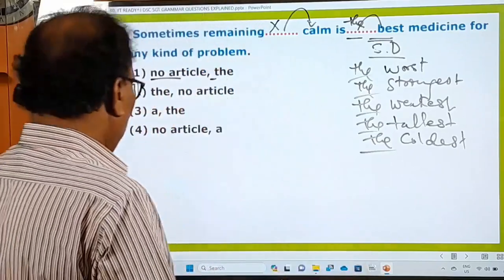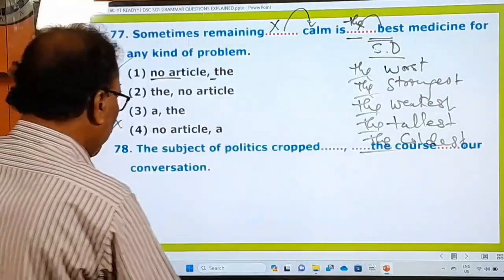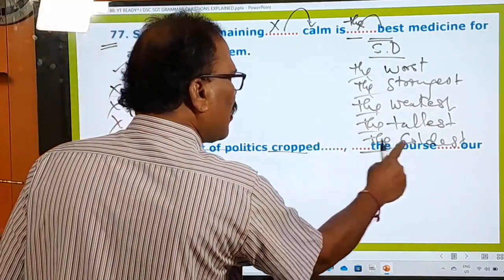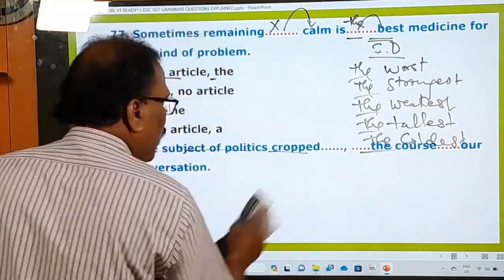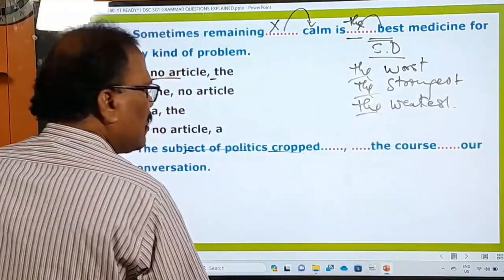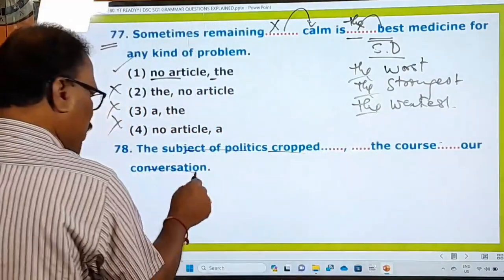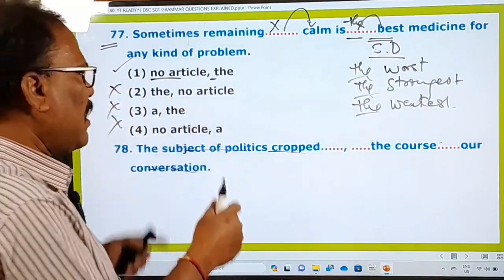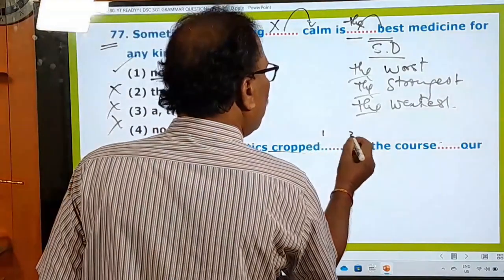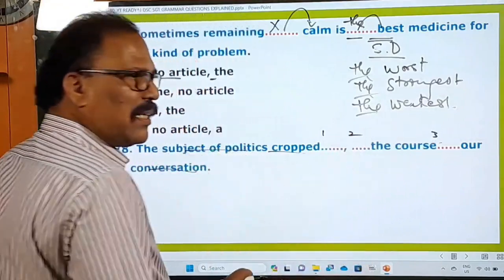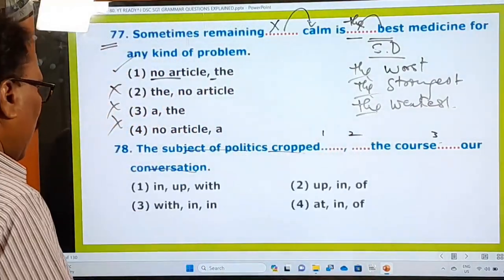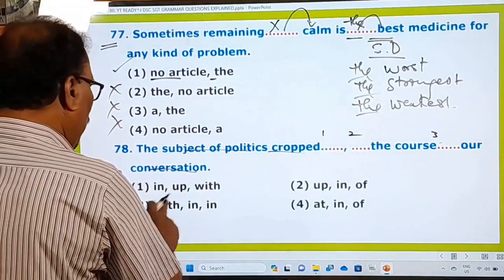And now let's go to the next question. What is the next question? The subject of politics cropped dash the course of dash our conversation. So it's a small sentence in which 3 blanks are given. Number 1, number 2, number 3. And what is he asking you to do? Let us see the options. Okay, in, up, with, in, and.